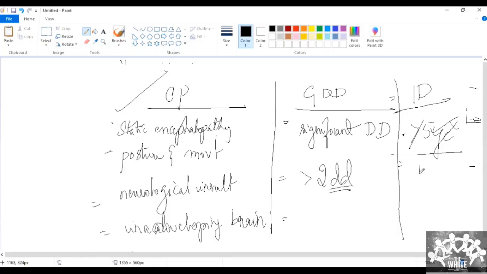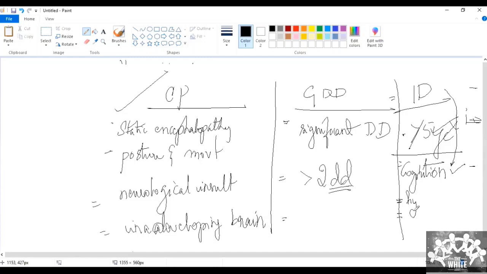So the social milestone was achieved, I think. What about the cognition of the child? The cognition was good. So the child is having good cognition. That means that the child is not having intellectual developmental delay. The child may not be having an intellectual impairment.